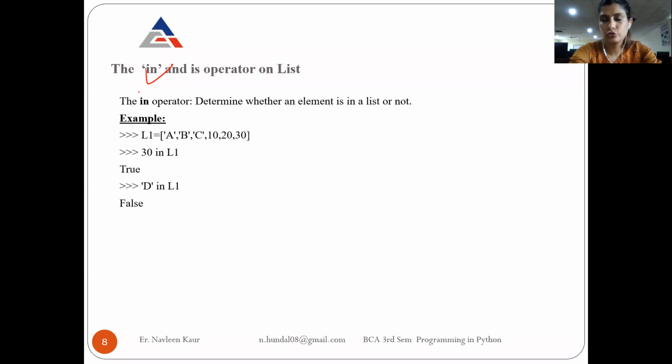The in operator we use to check the existence of an element in the list. The in operator determines whether an element is in a list or not, and we were using the in operator with strings also, to check if a character or a word exists in the string or not. Similarly, suppose I have a list which is a mixture: there are 3 strings and 3 integers. It is possible, you can create a mixed list, right?